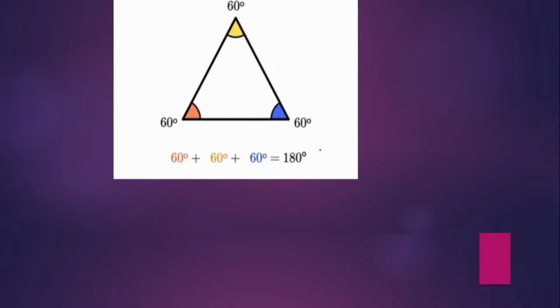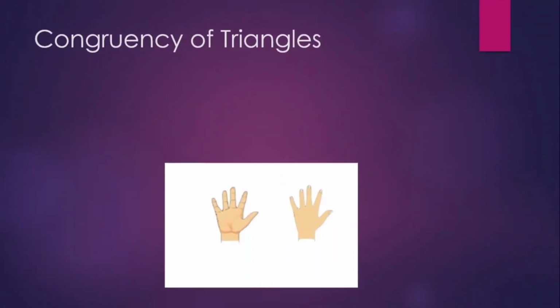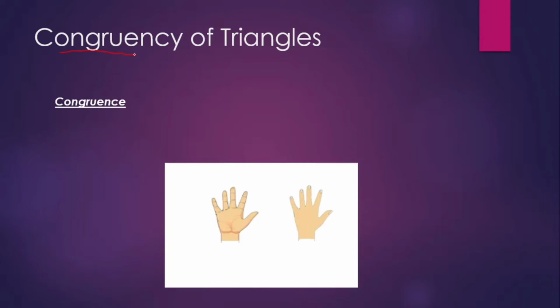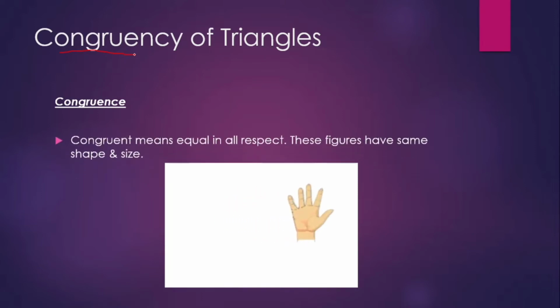Okay, so next we discuss about the congruency of triangles. Before going to start the congruency, we discuss about the congruence. What does the term congruence mean? Okay, congruent means equal in all respects. These figures have same size and shape.